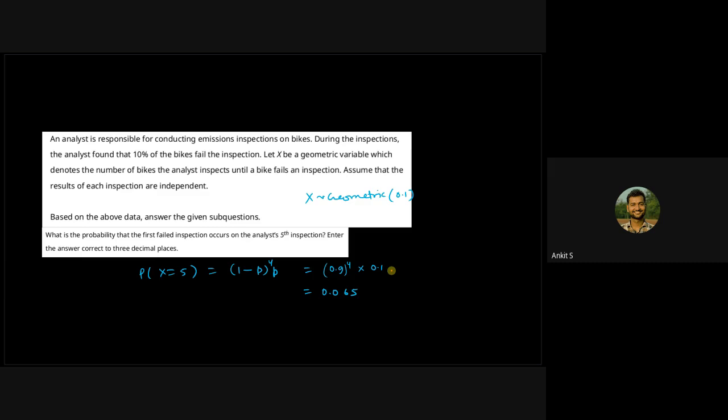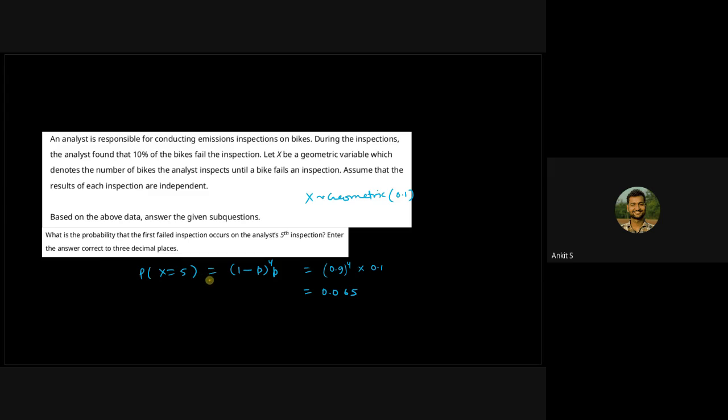Here we are given that the analyst found that 10% of the bikes failed the inspection. It means if we consider all of the bikes during a general inspection, the probability of getting a failed bike is 0.1, or 10%. That's why the value of p is 0.1. You can get this from this line.